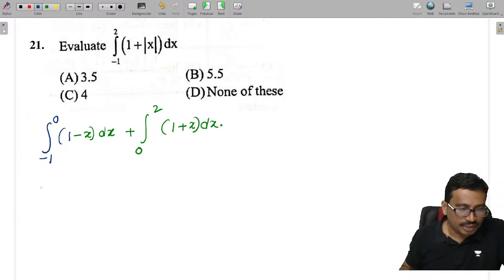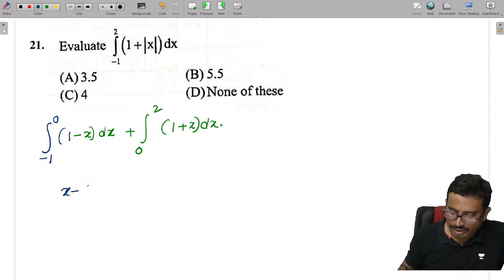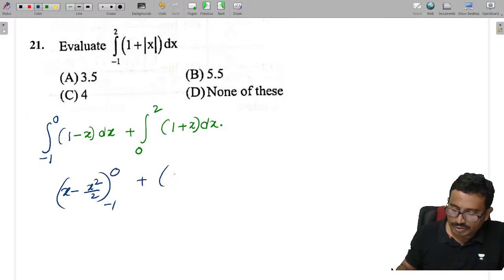Now let's integrate this. We have x minus x square by 2 from -1 to 0, plus x plus x square by 2 from 0 to 2.